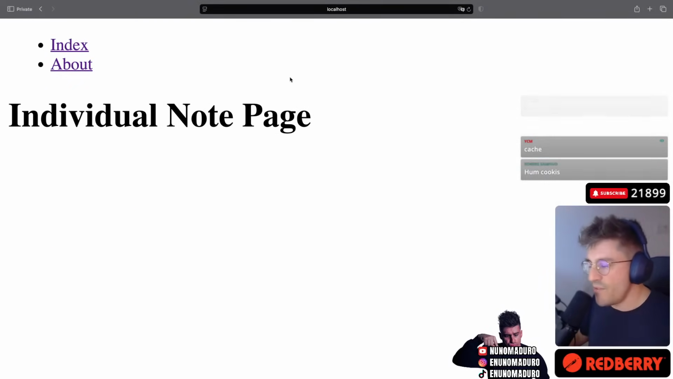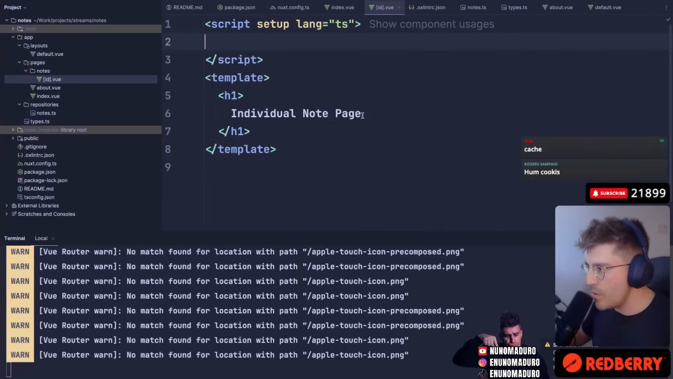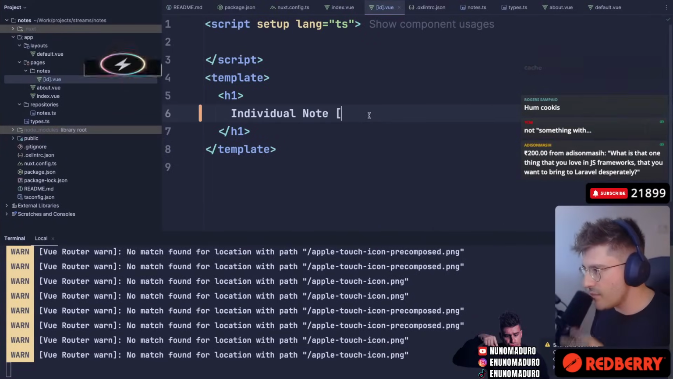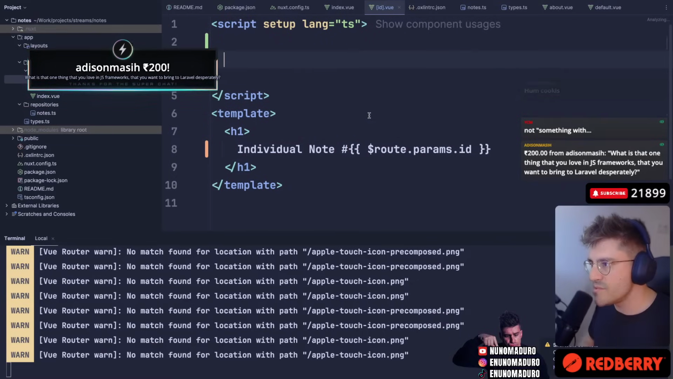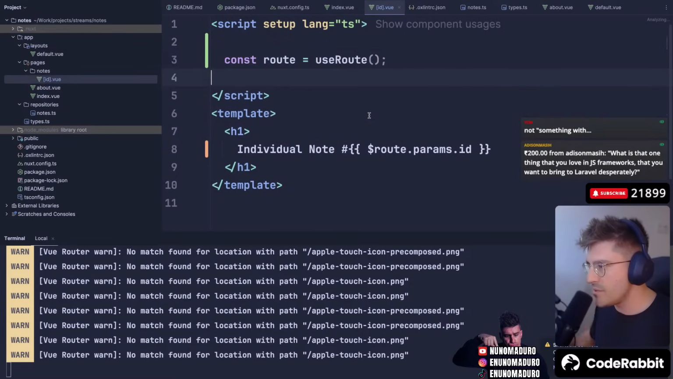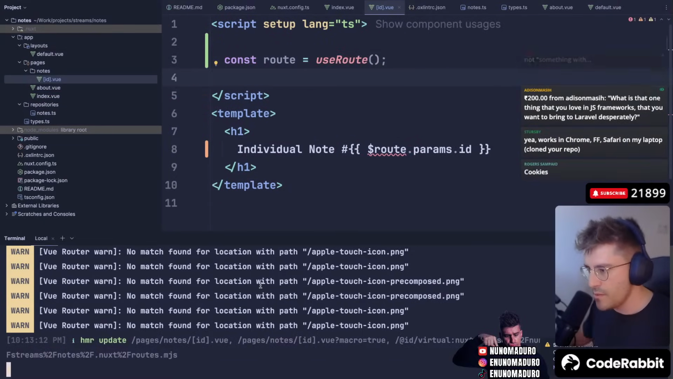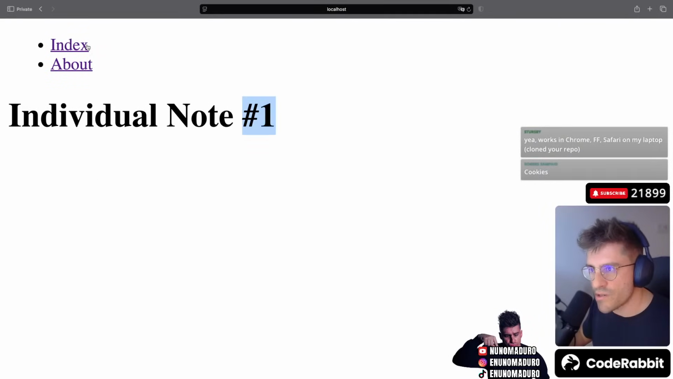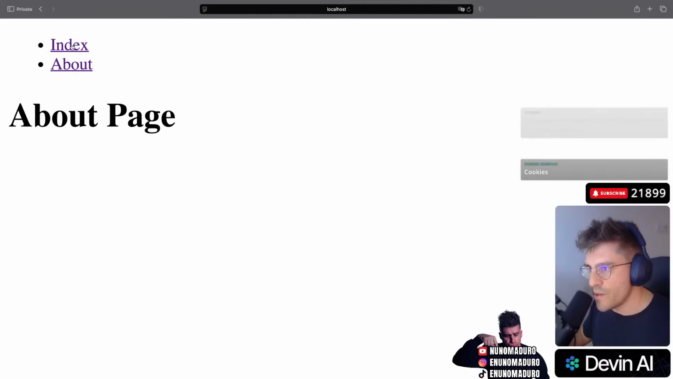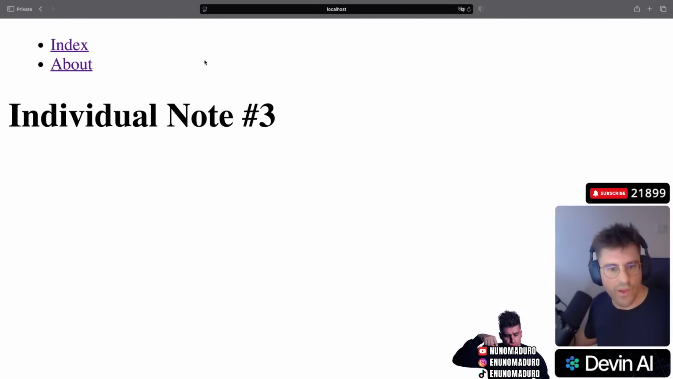All right, we see an individual page. We want to access the notes thing. We can just do this. So how can I access this? Can I use the const route? Okay, let's try this. Yes, that works. Fuck yeah. Finally, man. Jesus Christ. Here we go. Here we go. Here we go.